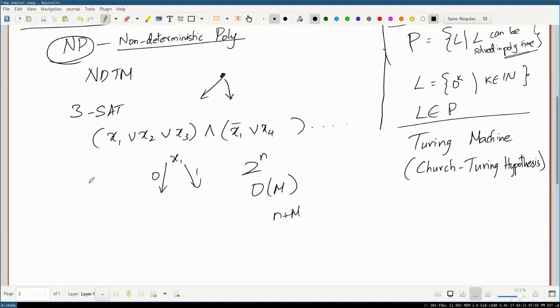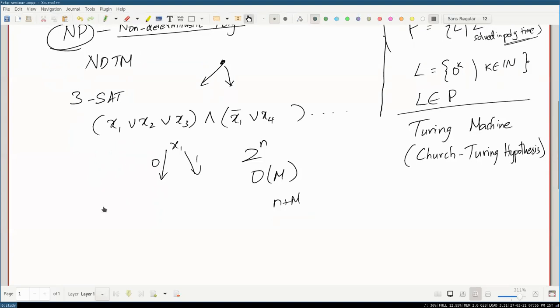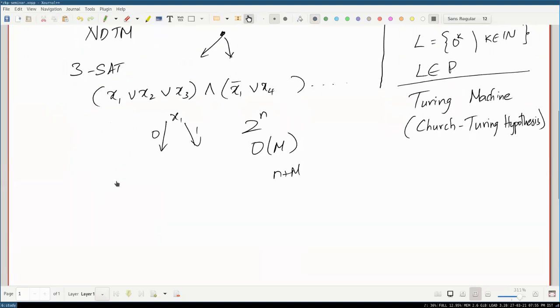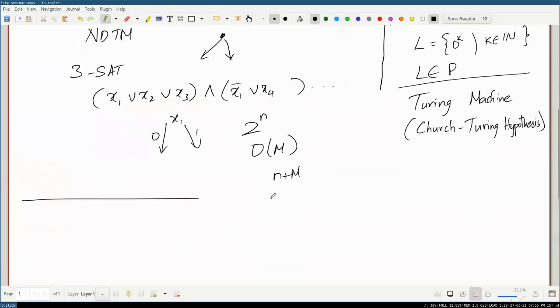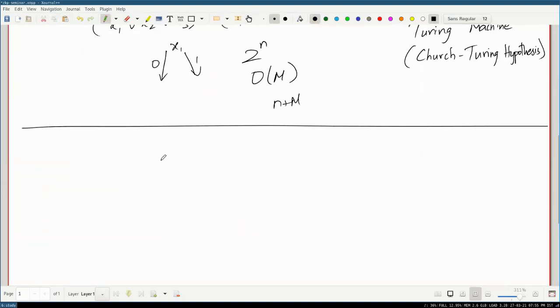Okay, so the easiest way to intuit non-determinism is to think of many universes existing, and basically everything that says no just gets destroyed, and if some universe exists at the end, yeah, it's yes, otherwise it's no. Okay, so this is the class NP.